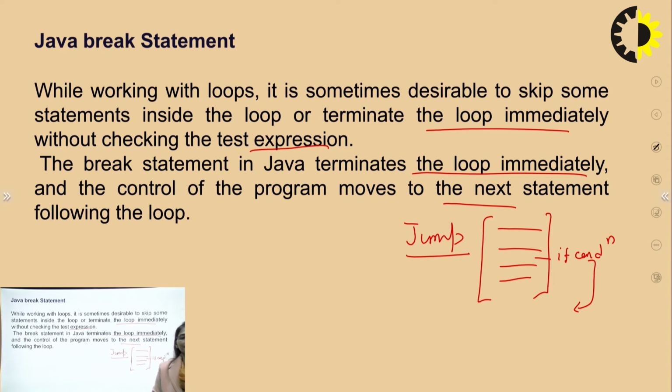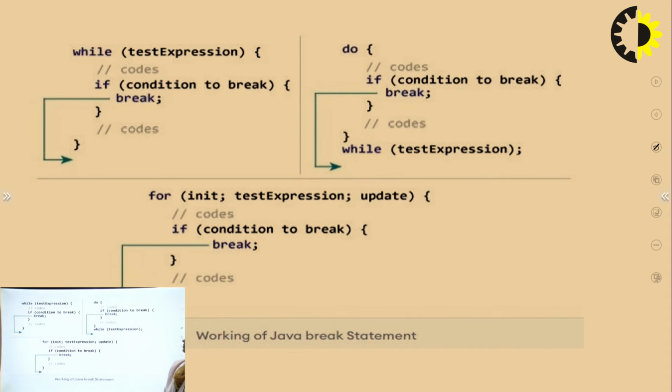So that is what we are saying: how the loop's execution will happen, and the statements will follow in the later part of the program. Now in this structure, the while test expression will be provided. The test expression is the condition, and we have put a block of code. If the condition is true, the block of code will be executed, and we have put a condition to break. If this particular condition holds in your program, then you have to move towards the break statement.